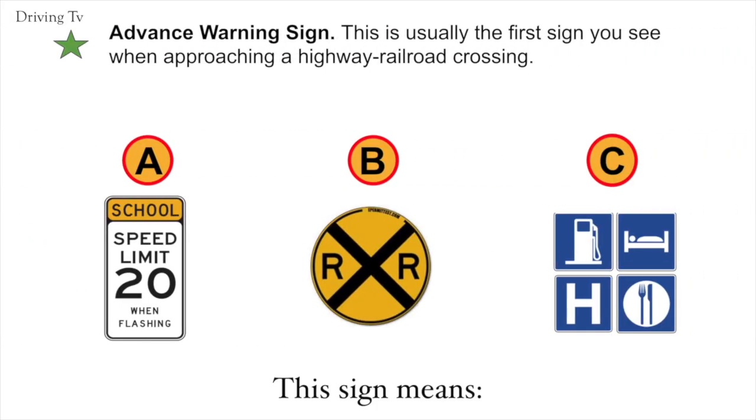Advance warning sign. This is usually the first sign you see when approaching a highway railroad crossing. Correct answer is B, advance warning sign.